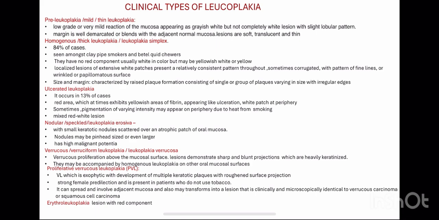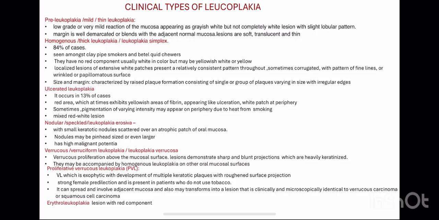Here, the nodule may be pinhead sized or even larger and has a high malignant potential. Then, in verrucous proliferation, that means rough above the mucosal surface, the lesion demonstrates sharp and blunt projections which are heavily keratinized. They may be accompanied by homogeneous leukoplakia on other oral mucosal surfaces.